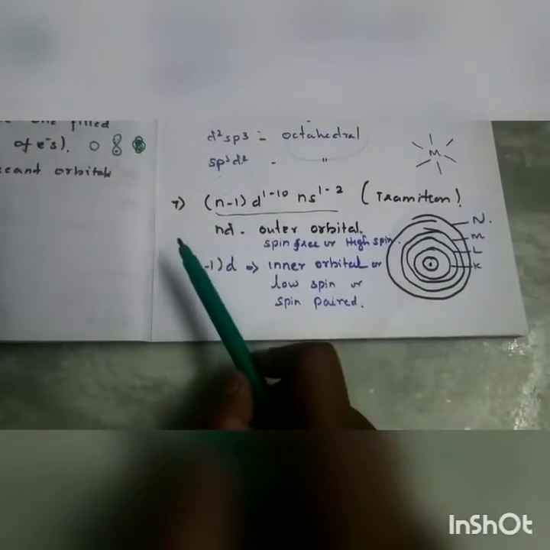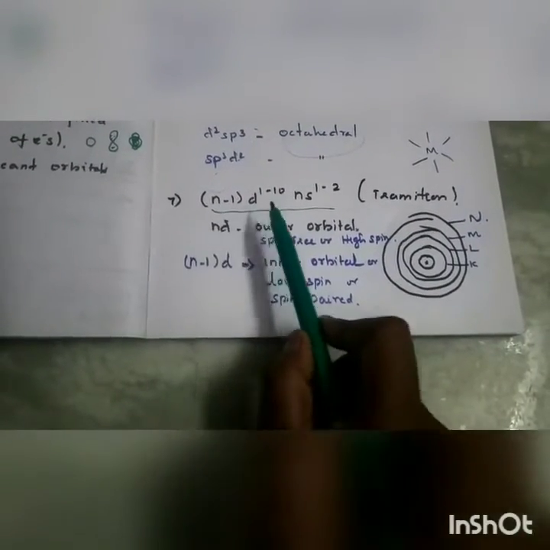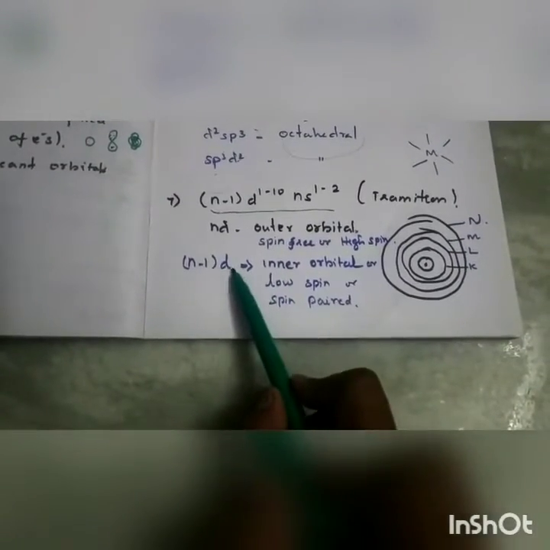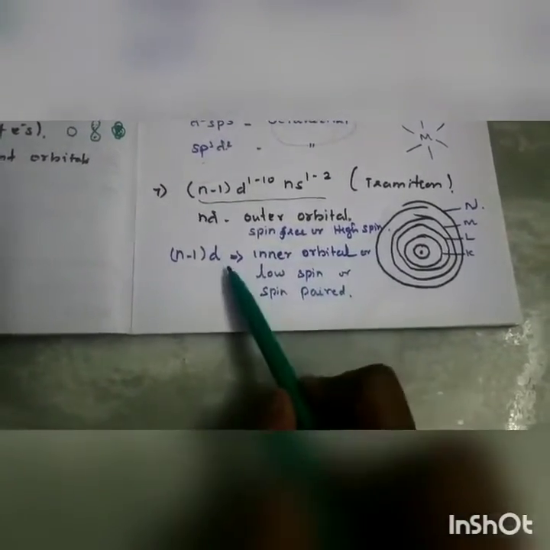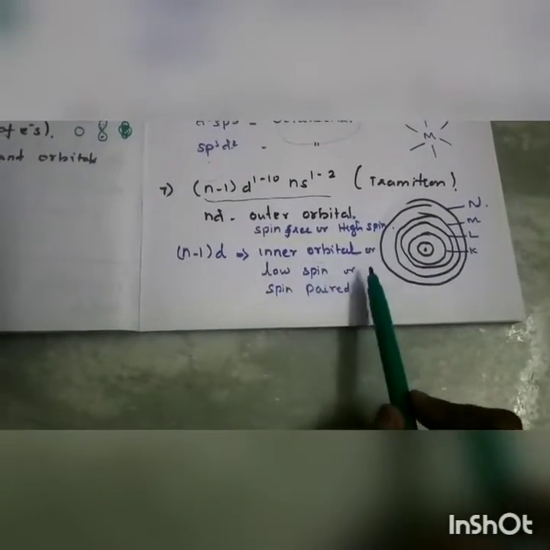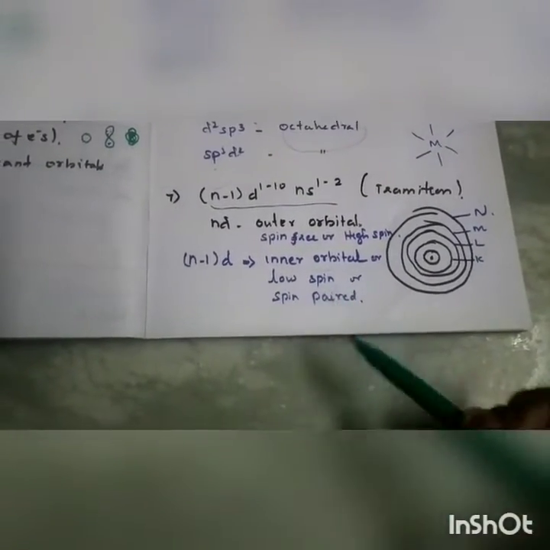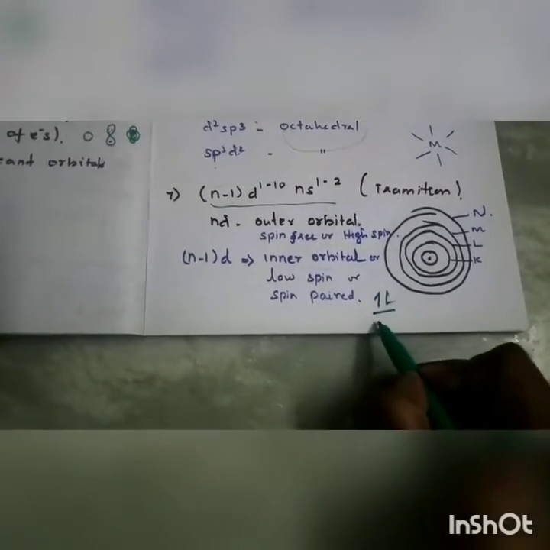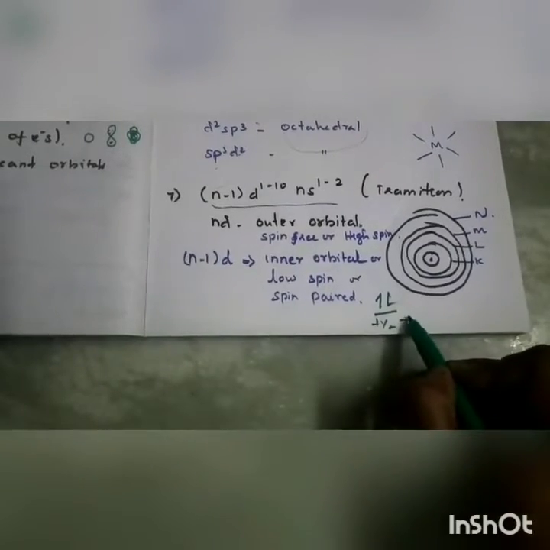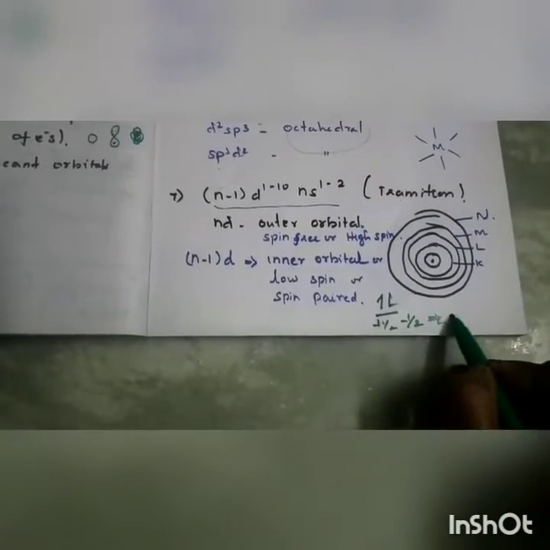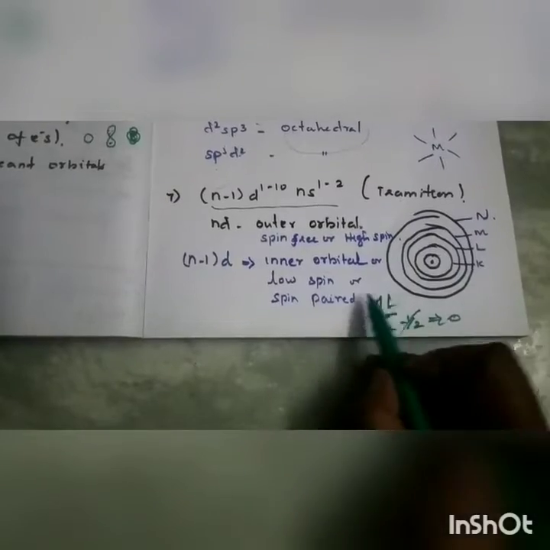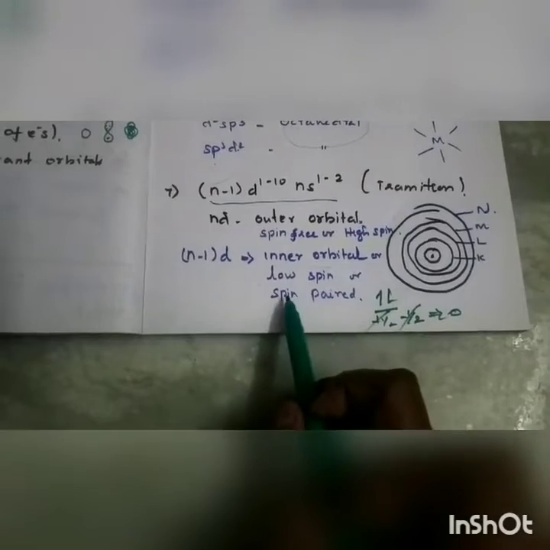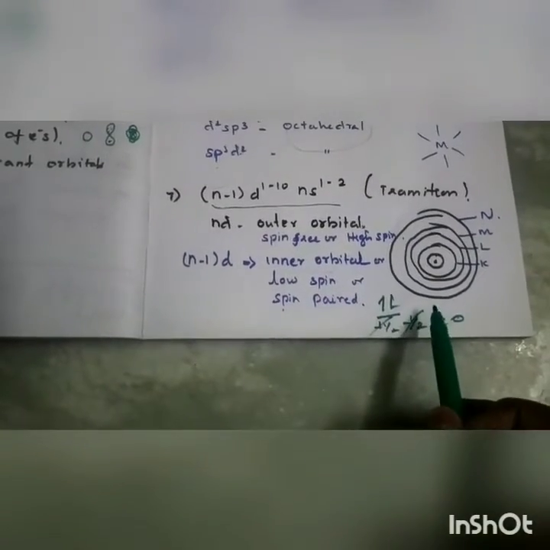In octahedral complexes, if (n-1)d electrons are taking part, that is also called inner orbital complexes, or low spin complexes, or spin paired complexes. Spin paired means the spins are paired, plus half and minus half cancel each other.